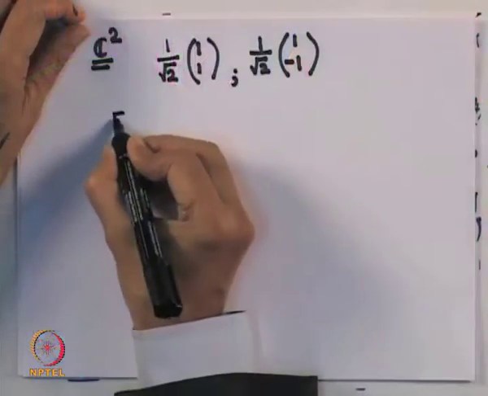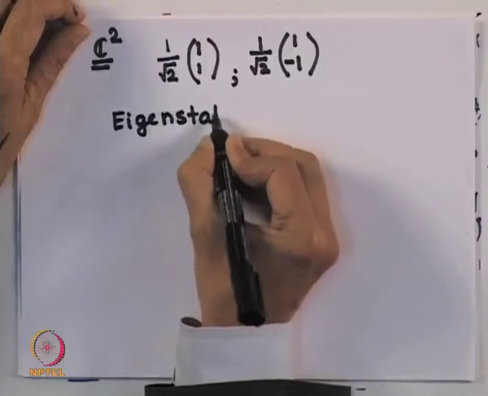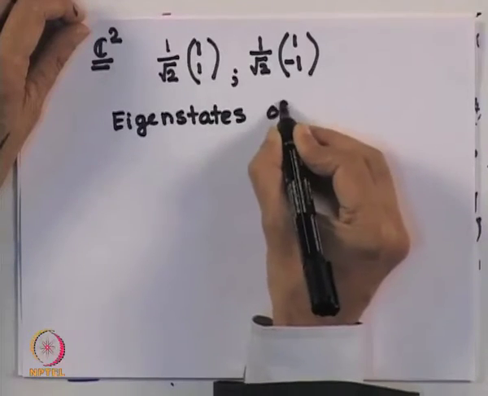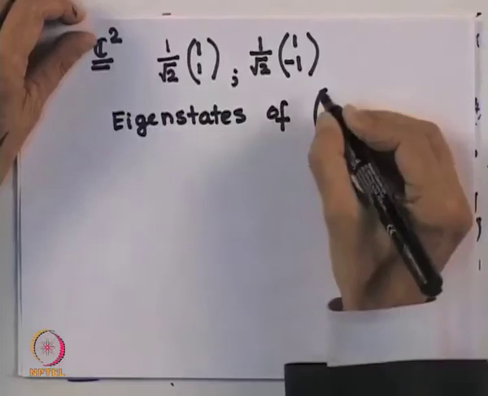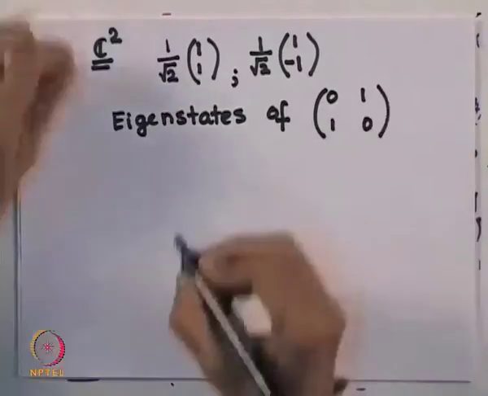Now these vectors are eigenstates of a matrix which looks like (0, 1; 1, 0). We will later on see this matrix has a very important place in the physics that we will be doing.